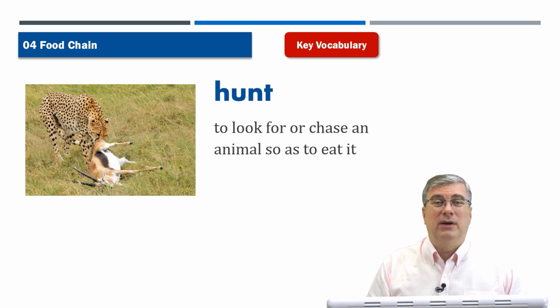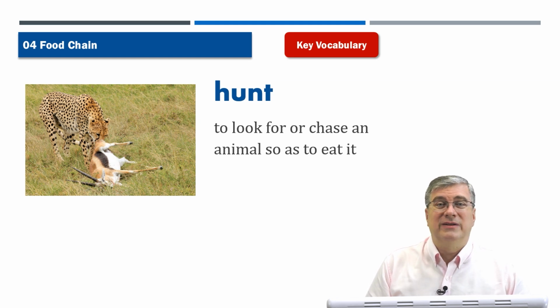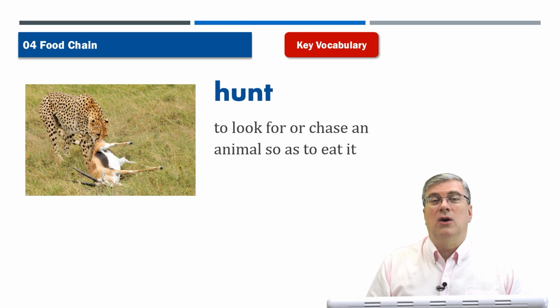People hunt too. Especially where I grew up in the American West, many people in the fall will take their rifle, go out into the woods, and hopefully they'll shoot a deer or an elk. They get a permit for this, of course. It's all very legal, and you can't just go out and shoot a deer without a permit from the government, but they will hunt, and hunting is kind of a way of life. So, to hunt. Of course, we hunt for different things now too, right? If you're looking for a great pair of shoes or a nice outfit, you might go to the shopping mall and hunt for your perfect clothes. So we use it for other reasons as well.